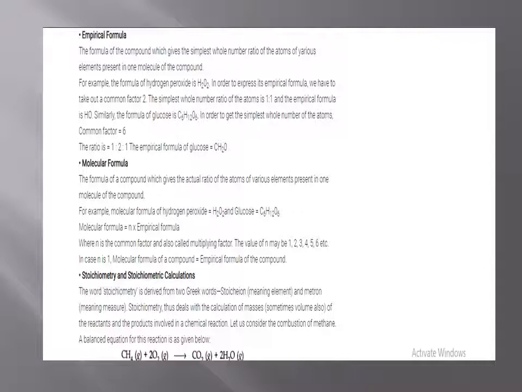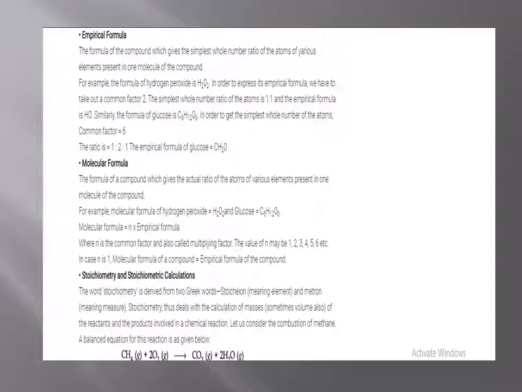Now, stoichiometry and stoichiometric calculations. The word stoichiometry is derived from two Greek words, stoichion and metron. Stoichiometry thus deals with the calculation of masses of the reactants and the products involved in a chemical reaction. Let us consider the combustion of methane.